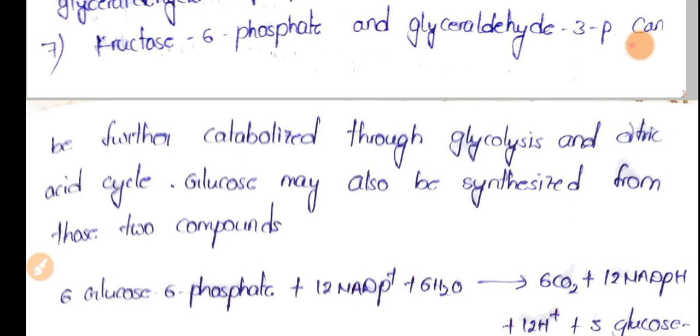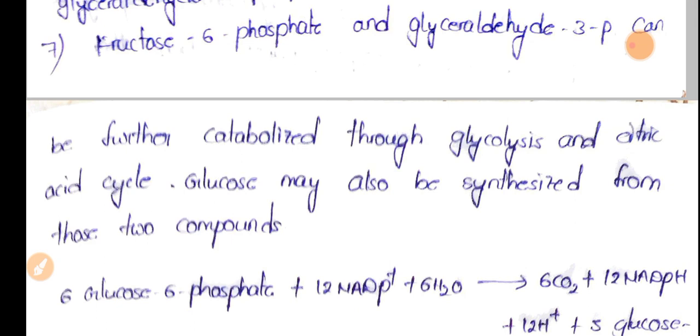So in this glycolytic pathway, fructose 6 phosphate is converted into fructose 1,6 bisphosphate, and fructose 1,6 bisphosphate is split into G3P and DHAP, and G3P is converted into further products. So in this manner, these two products again will be involved in the glycolytic and Krebs cycle pathways.